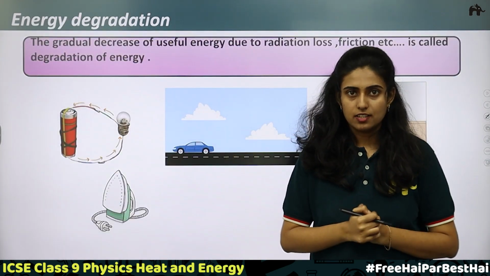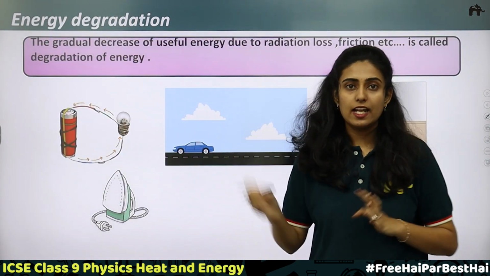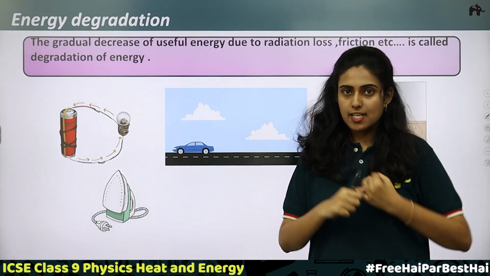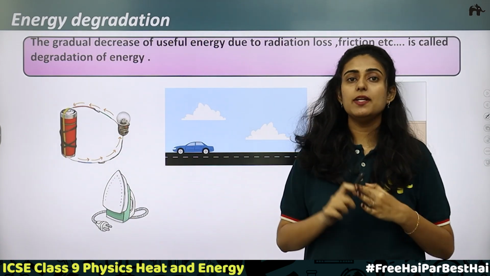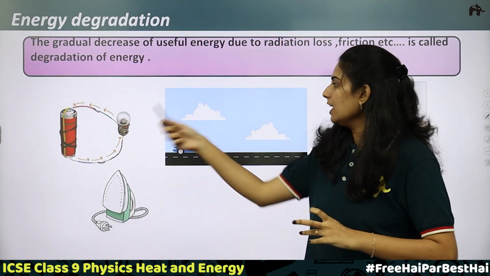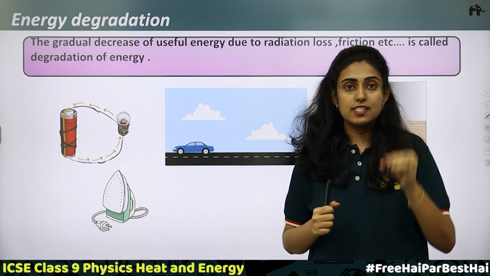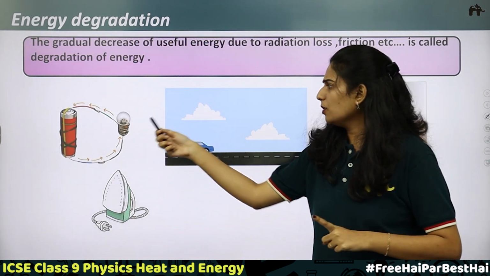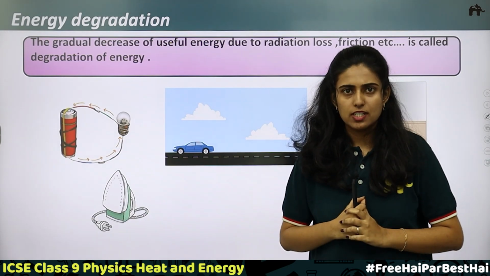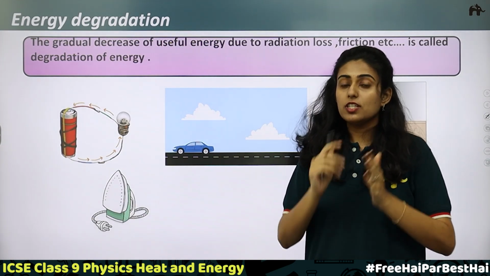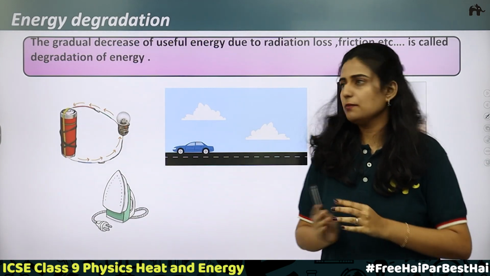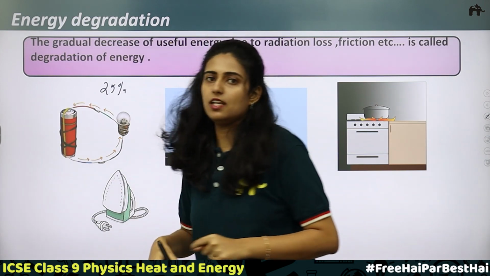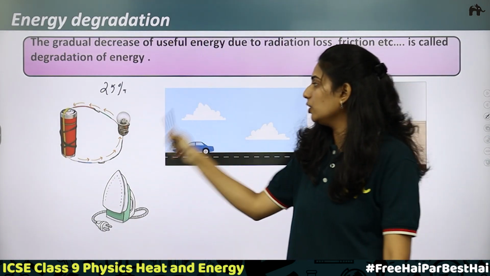Energy degradation. So just take the case of an electric bulb. We have studied the law of conservation of energy. Energy can neither be created nor destroyed. It can only be transformed from one form to another. In case of an electric bulb, what is happening? Here you can say that electrical energy is getting converted into light energy. Is it only light energy that is produced? Are there any other forms of energy? So there should be a complete conversion. But here I am saying that only 25% or less than 25% of the electrical energy is getting converted into light energy.